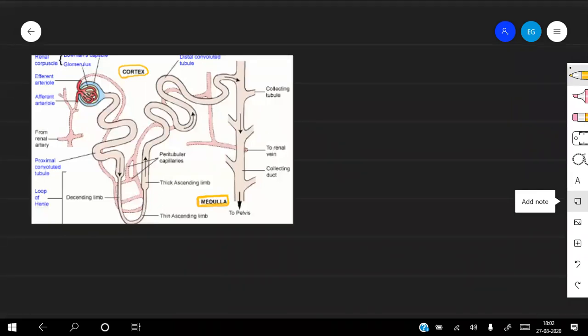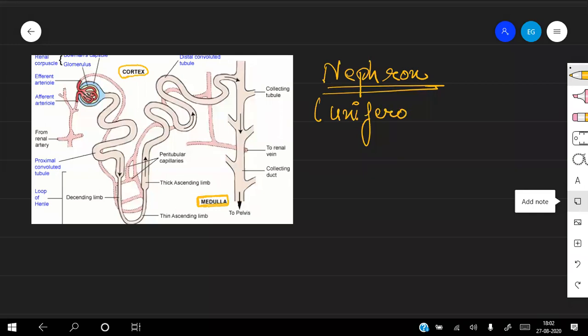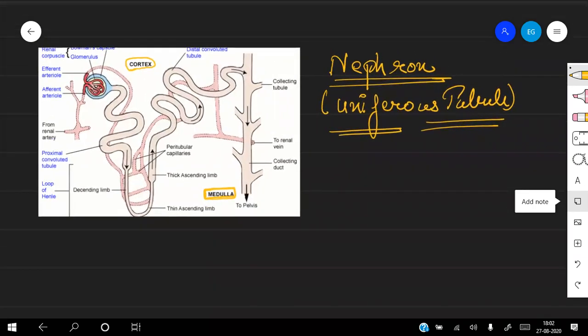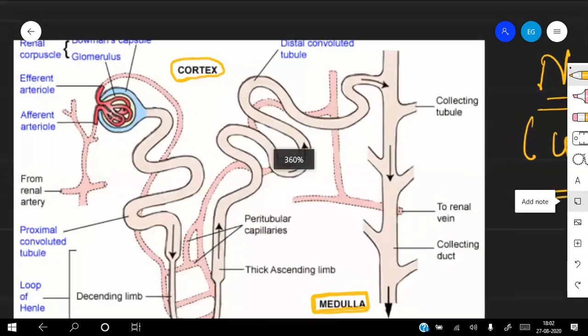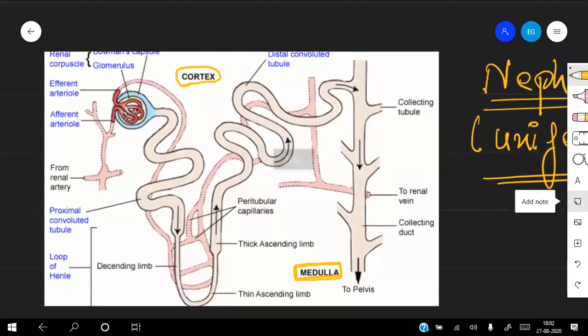Let me talk first about the structure of the nephron, also known as... can anybody tell the other name of the nephron? Nephron, also known as, always remember, uniferous tubule. When we talk about the structure of the nephron, you have to be very specific. Please remember, I will be marking the structure of the nephron with yellow color. Okay.